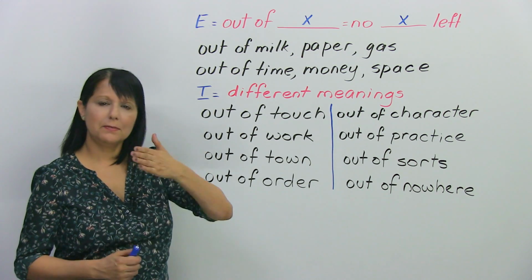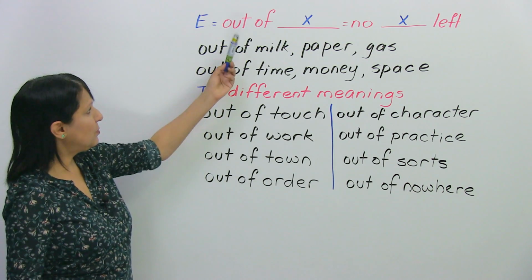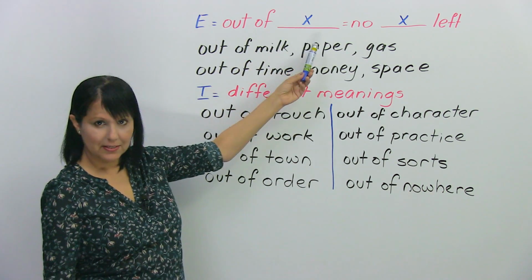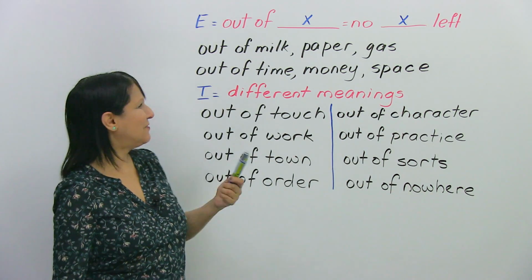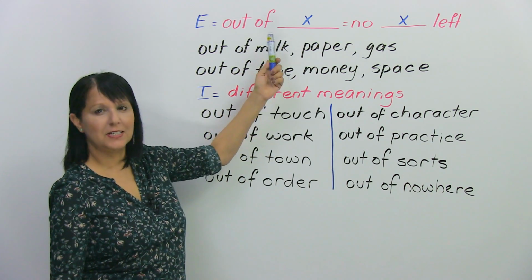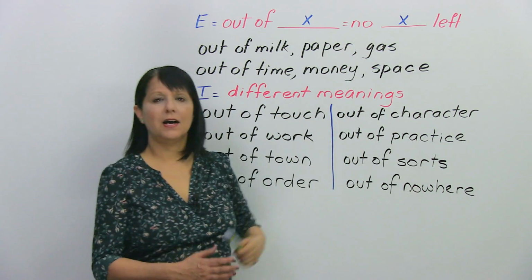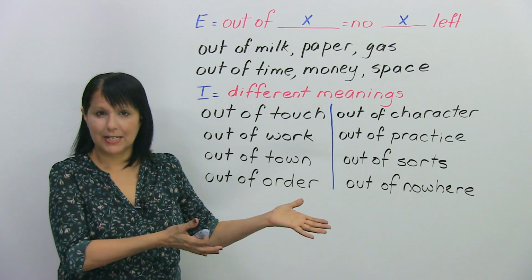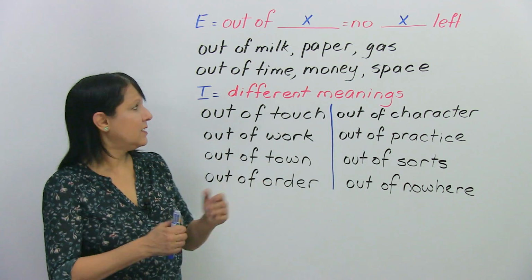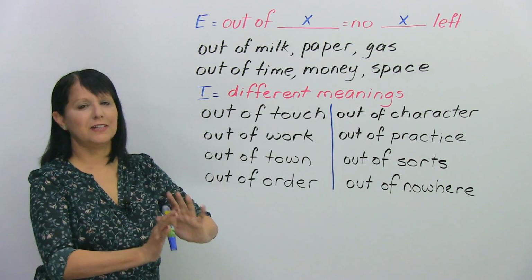So, when we use the words "out of" as an expression, the meaning is consistent. What does that mean? The meaning is pretty much the same. It means this. When we say "I'm out of X," it means I have no X left. Okay? For example, when I'm out of something, it means I have no something left. I had something before and now I don't have any remaining. There's nothing left. For example, okay? The examples always help you to really understand something.